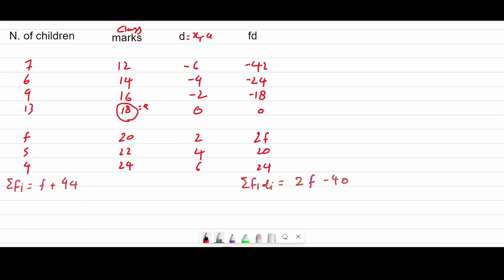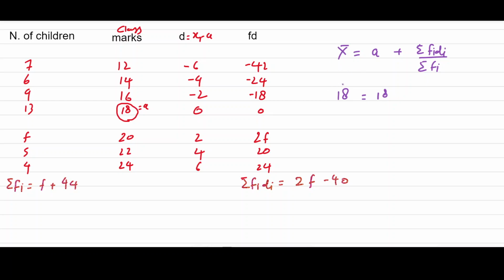Now what is the value of x bar? X bar will be, because here we are using the assumed mean method, A plus sigma fi di by sigma fi. Now A is 18 and the mean given in the question is also 18.